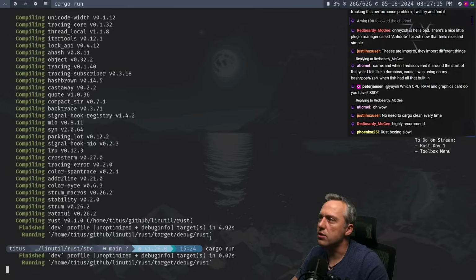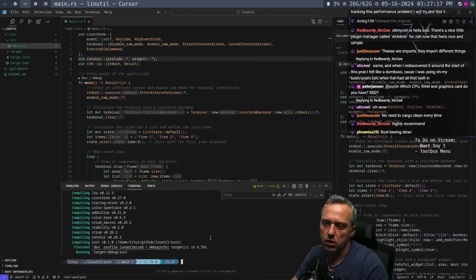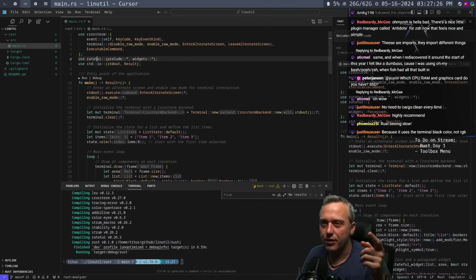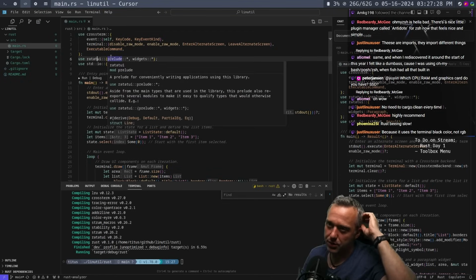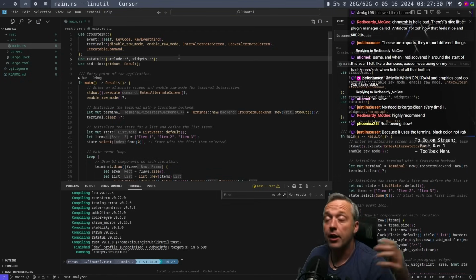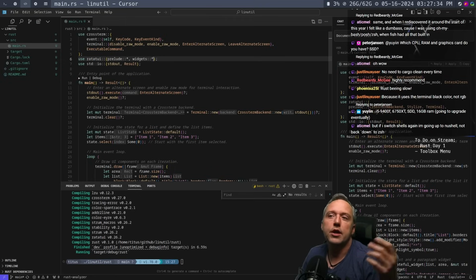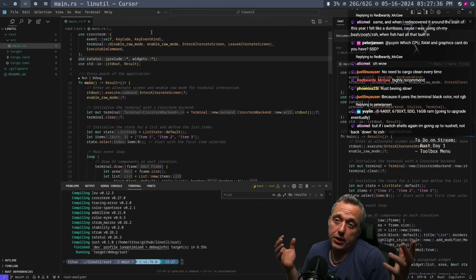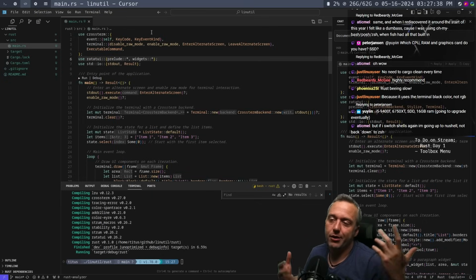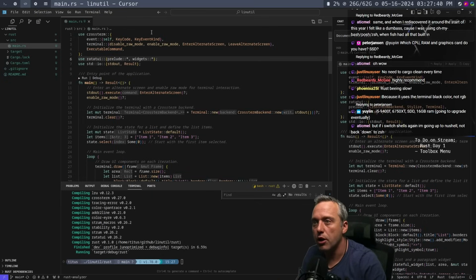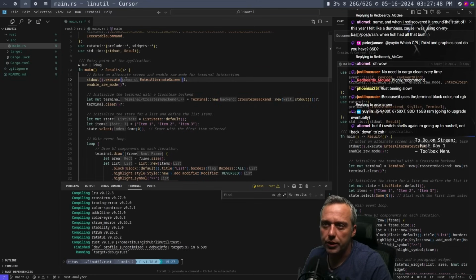Maybe that was just because I was launching it in VS Code. Okay, never mind. Yeah, I only wanted to clean it because I saw the double definitions up here, and I didn't know if there was a reason for that. So I removed one of the definitions and I just left the wildcard one. I was like, does it still compile, or was there a reason for that? And I guess the answer was no, there was no reason. So that's what we got there.